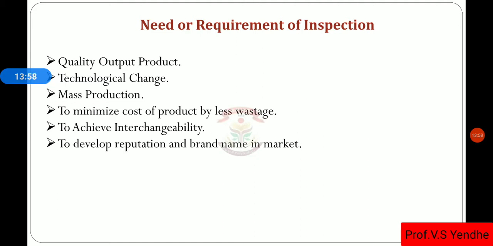So the cost of production is less. To minimize the cost of production, inspection is required. Then, to achieve interchangeability.